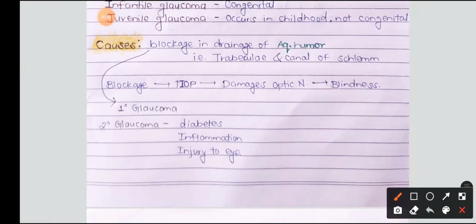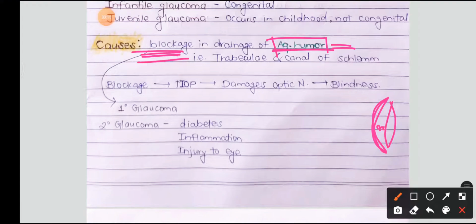The most basic cause of glaucoma is blockage in the drainage of the aqueous humor. As we know, from the ciliary body there are a few projections known as the ciliary processes. They produce the aqueous humor continuously, and the aqueous humor is collected in the anterior and posterior chamber, which is between the lens and the cornea. It is drained frequently and formed frequently. So when there is a blockage in the drainage system of the aqueous humor, there is retention of aqueous humor in this chamber, and the intraocular pressure increases by its accumulation.